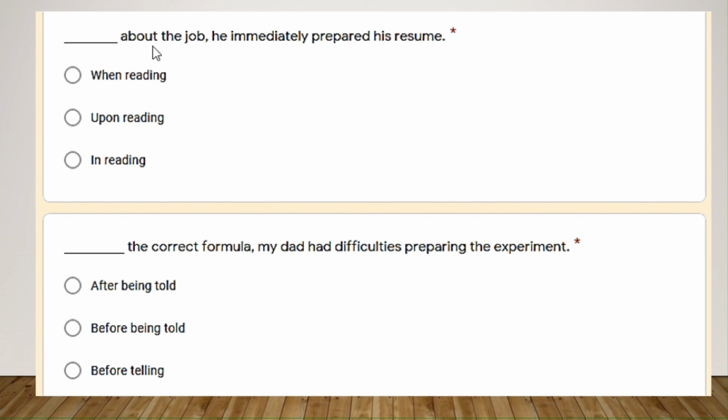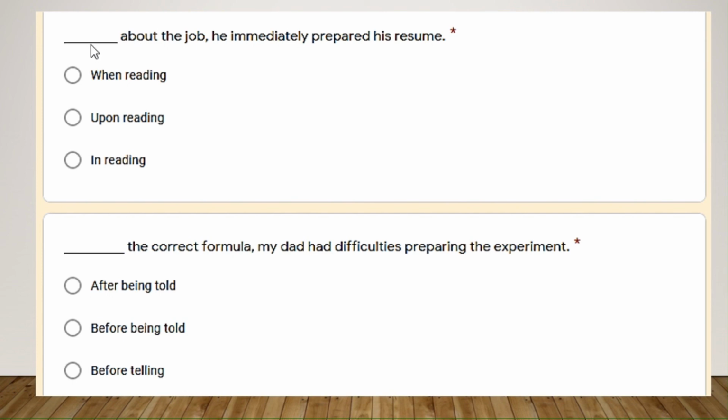In adverb clauses, in adverb phrases, we cannot use when to make the reduction. So when reading, it's not possible. We cannot do it. And how do we do it? We replace the when with upon or on, not in. All right? So in was not possible. Remember, learn that.